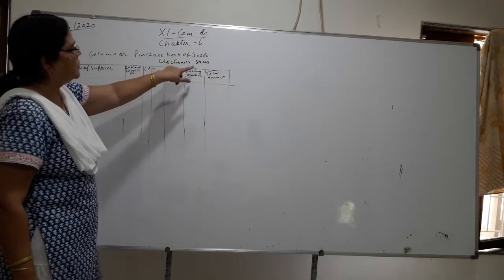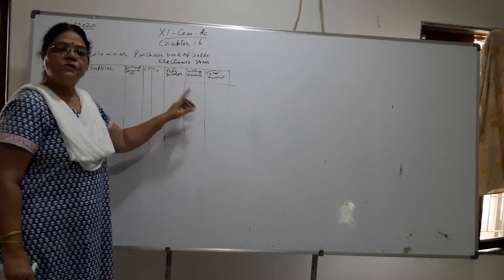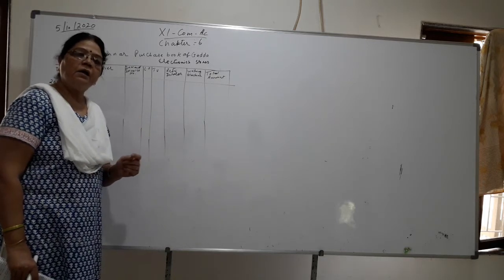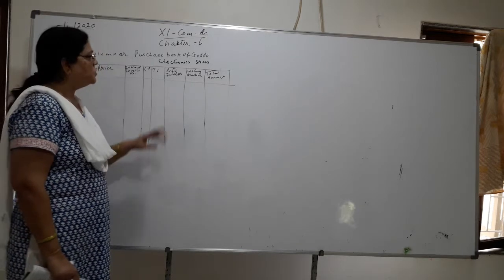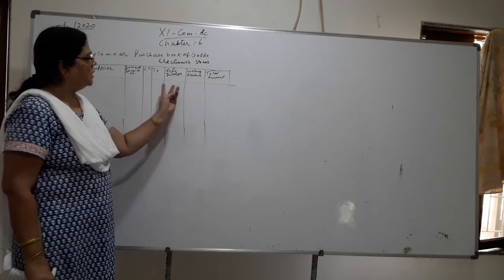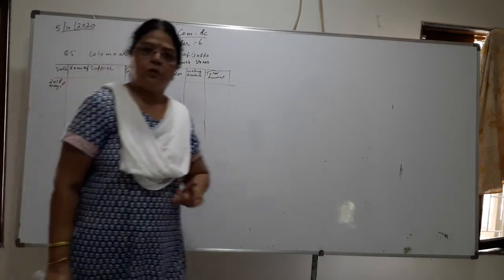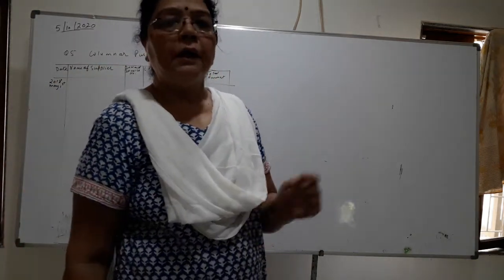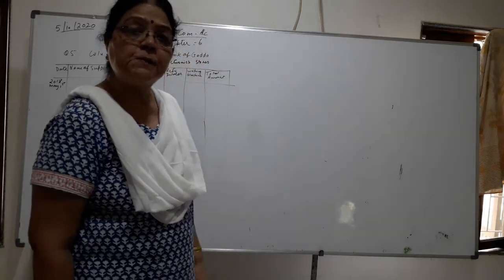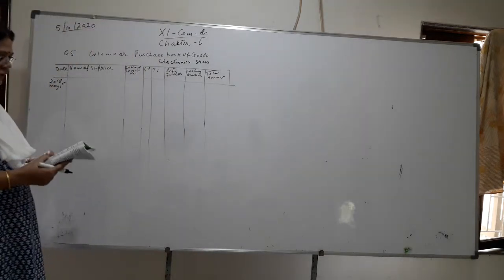Now here Gada Electronics Store is dealing with TV, fridge, washing machine. So you have to draw the columns of the goods which the trader or businessman is dealing with. So here he is dealing with TV, fridge, washing machine, and all this total you will write in the total amount. So this is the column purchase book of goods. We have written different types of goods.